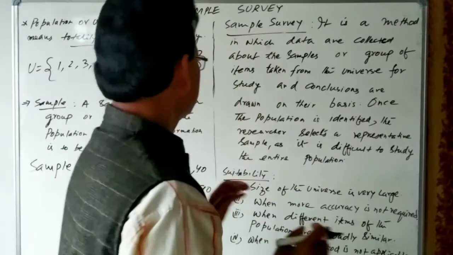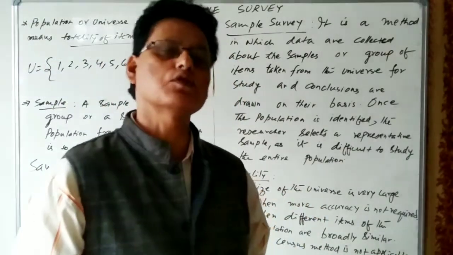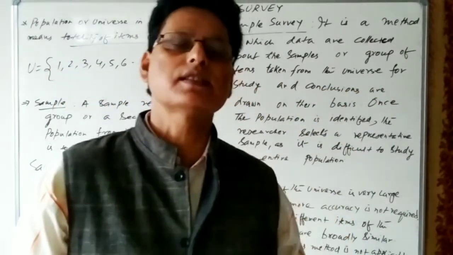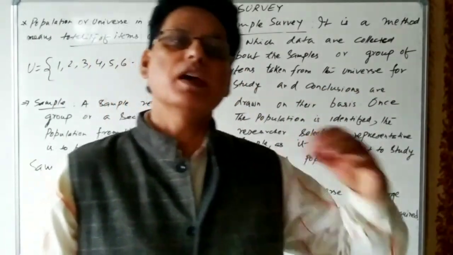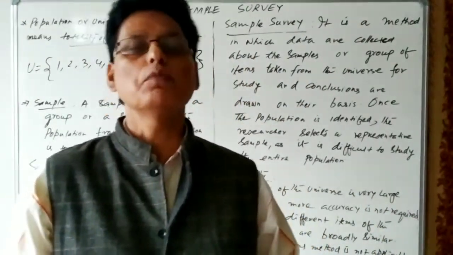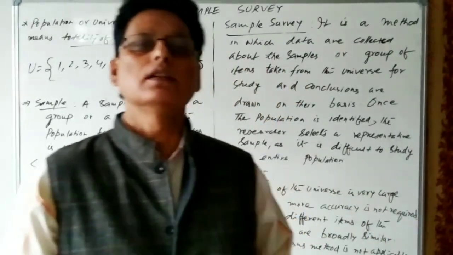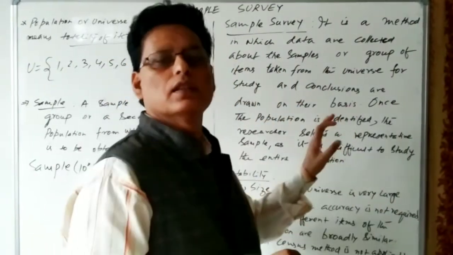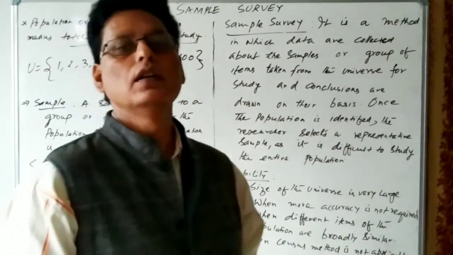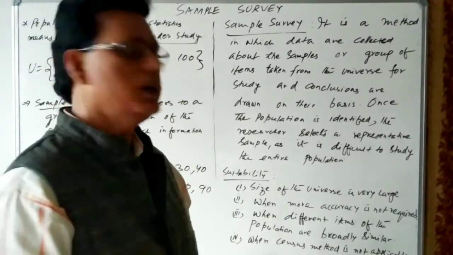So certainly, this method is very suitable. The sample method is very suitable because the census method takes time, is very costly, and requires a large number of enumerators. But this method takes less time, reduces the cost, and sometimes it gives an accurate result also.